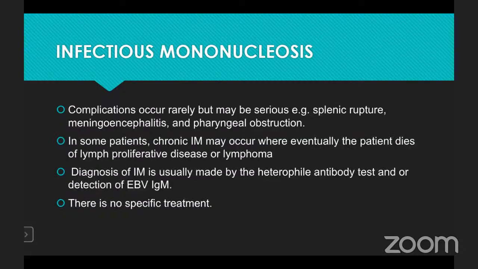Next, complications occur rarely, but they can be serious. For example, splenic rupture, meningoencephalitis, and pharyngeal obstruction. In some patients, chronic infectious mononucleosis may occur, where eventually the patient dies of lymphoproliferative disease or lymphoma. Diagnosis of infectious mononucleosis is usually made by heterophile antibody tests and the detection of Epstein-Barr virus immunoglobulin M. There is no specific treatment for infectious mononucleosis.